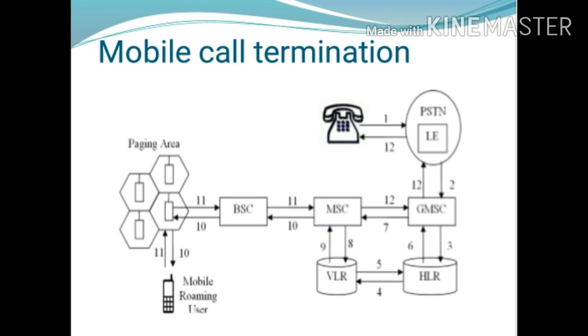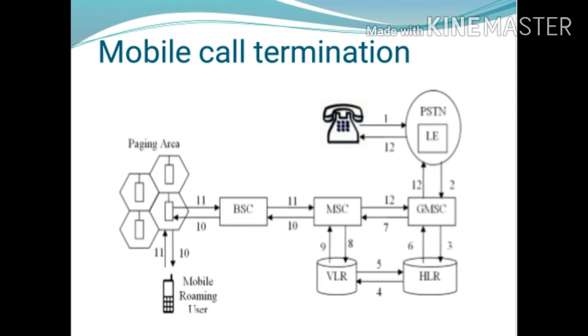Here the PSTN user dials this number, that is the MS-ISDN number, meaning the mobile station ISDN number of the called user in GSM. Then the local exchange routes the call to the GMSC of the called GSM user. The function of the local exchange is routing this number with the help of the GMSC. Then the GMSC uses the dialed MS-ISDN to determine the serving HLR for the GSM user and interrogates it to obtain the required routing number.